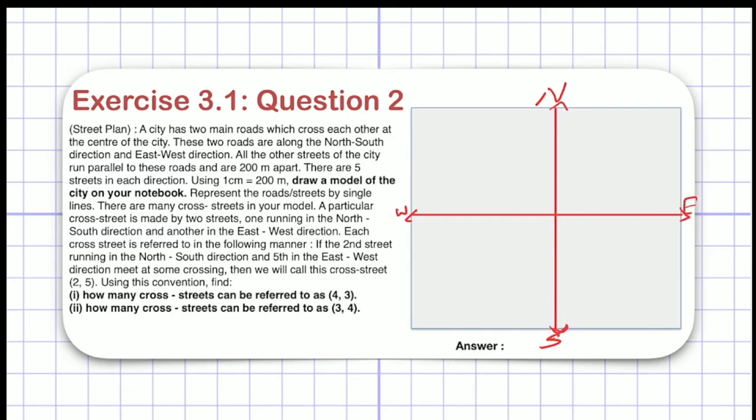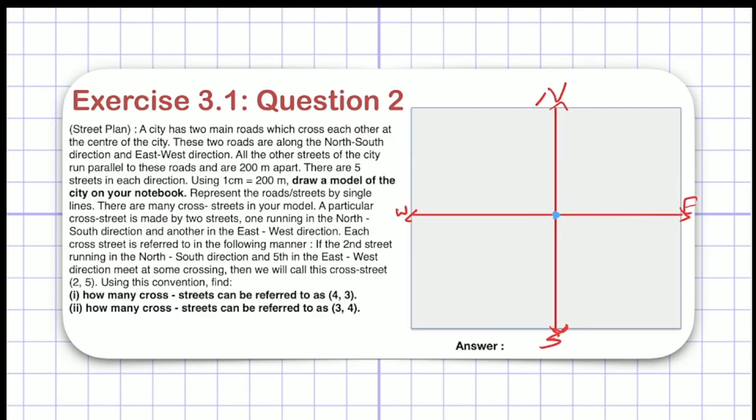Now they are crossing at the center point of the city, so let me just mention here this is the center of the city. Now if you see in the question, they told us that there are 5 roads in each direction, and all the roads in the same direction are parallel to each other and 200 meters apart. Right? So I have to draw 5 roads in each direction parallel to each other and 200 meters apart.